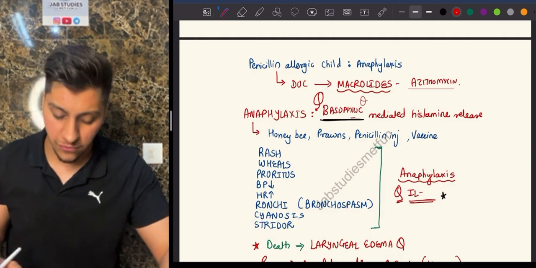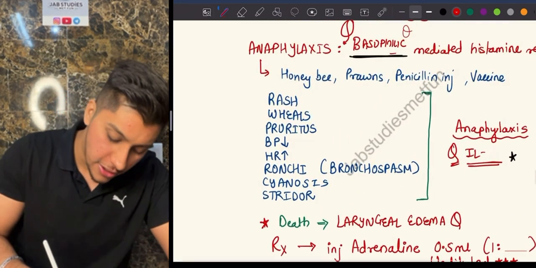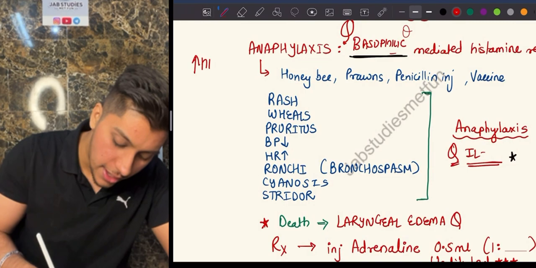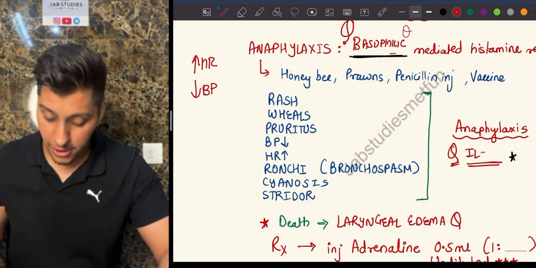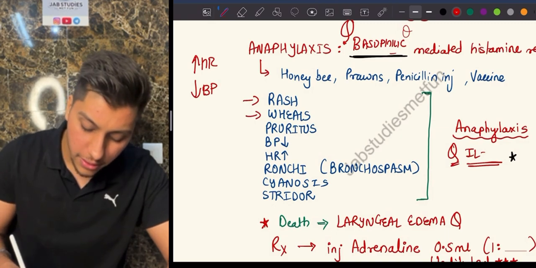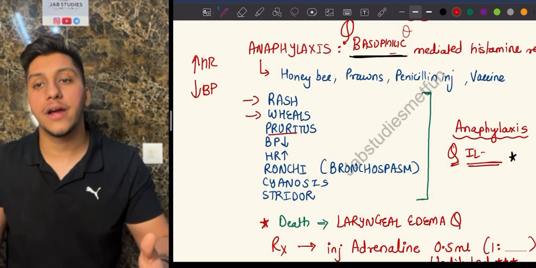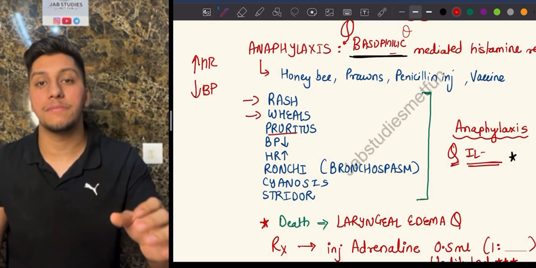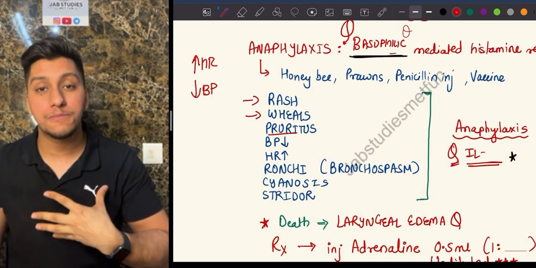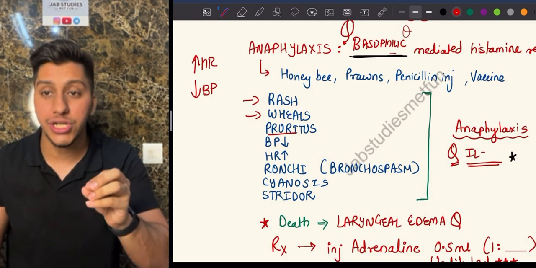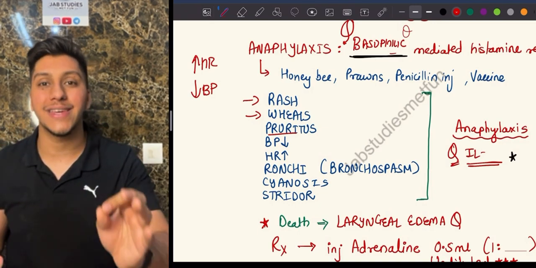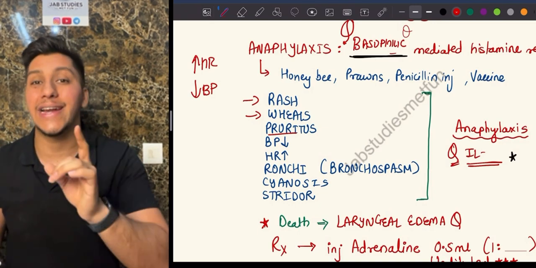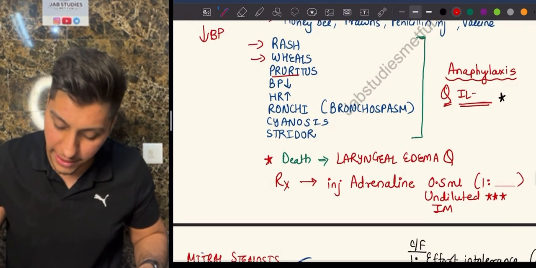Now, what are the symptoms? Very important. Remember, in anaphylaxis, you will have tachycardia and you will have bradycardia. Two very important things. It is ulta pulta, right? So you'll have a rash, wheal, itchiness will be there, hypotension will be there, tachycardia will be there, bronchospasm will be there because of the bronchoconstriction, cyanosis and stridor. Because of the inflammation, the cause of death in case of anaphylaxis is laryngeal edema. What is the cause of death? It is going to be laryngeal edema.